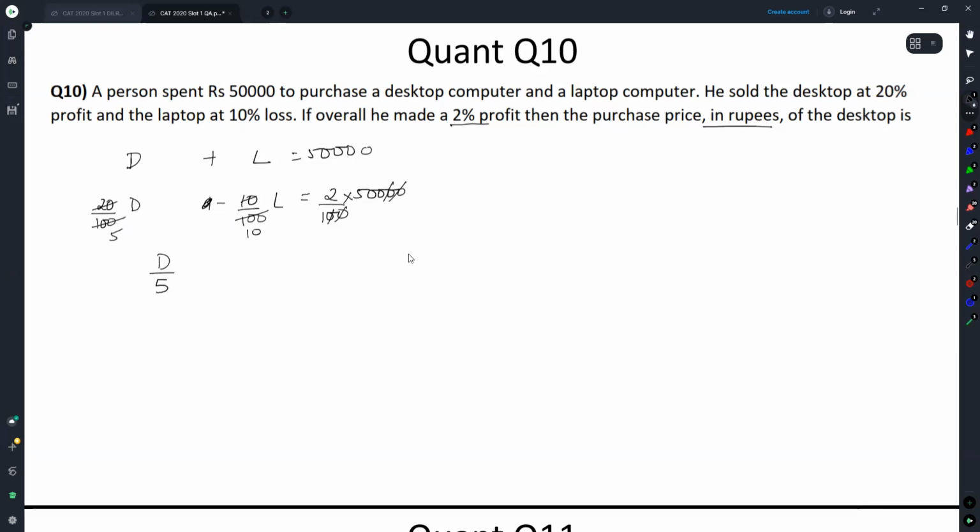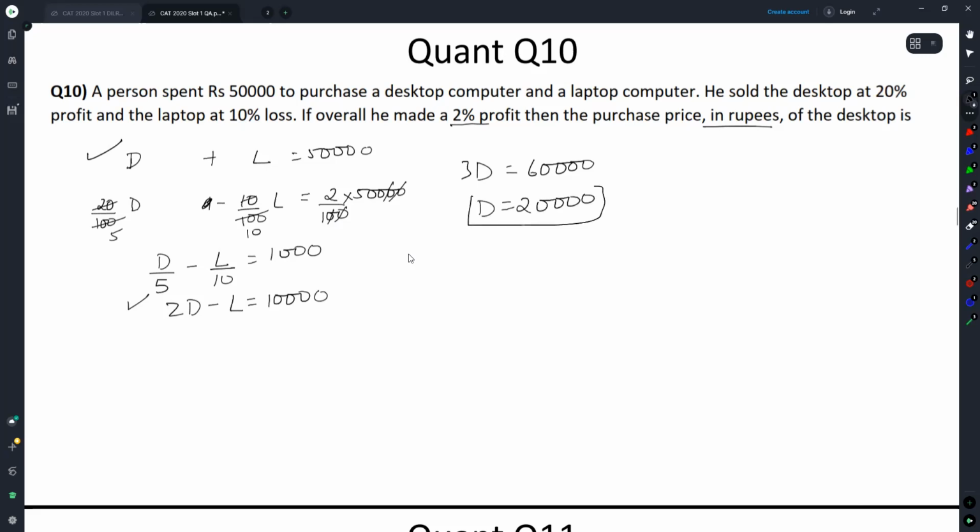So D by 5 minus L by 10 is equal to 1,000, or 2D minus L is equal to 10,000. Along with this, we simply add them up. We get 3D is equal to 60,000 and D is equal to 20,000. Yes, simple enough.